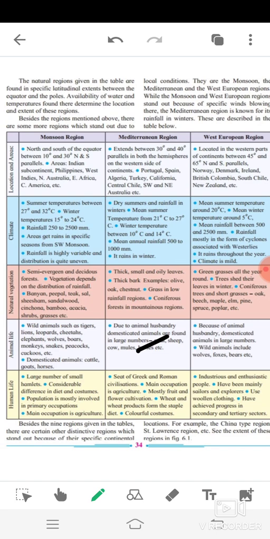The natural regions given in the table are found in specific latitudinal extent between the equator and the poles. Availability of water and temperature found there determine the location and extent of this region. Besides the regions mentioned above, there are some more regions which stand out due to local conditions. They are the monsoons, the Mediterranean and the West European regions. While the monsoon and the West European regions stand out because of specific winds blowing there, the Mediterranean region is known for its rainfall in winter. These are described in the table below.